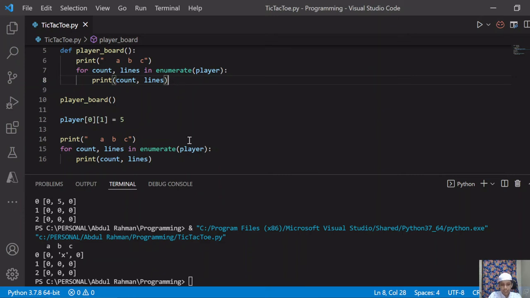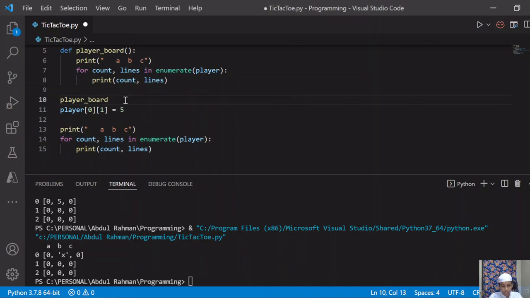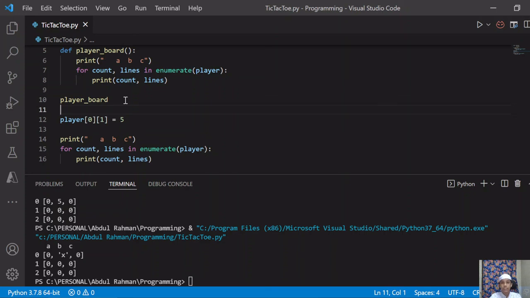Many people make this mistake: as you can see, we have given player board, and they forget to give the brackets. I will tell you what will happen if you forget those brackets. Player board will just point to the function; it does not ask the program to run. I will show you that after some time, but if you want it to run, you need to give brackets here.